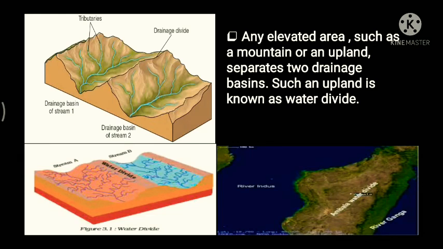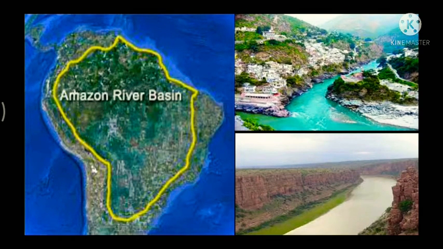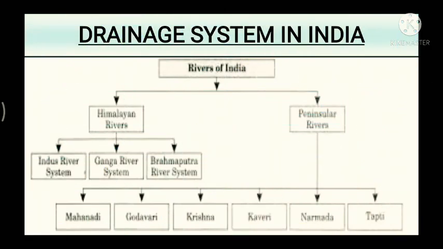For example, if you see the Ambala water divide, on one side we have the Indus river system, on the other side we have the Ganga river system. Now, if you see guys, the Amazon basin is considered the largest drainage basin in the world. And in India, the Ganga river has the largest basin in our country. Fine.